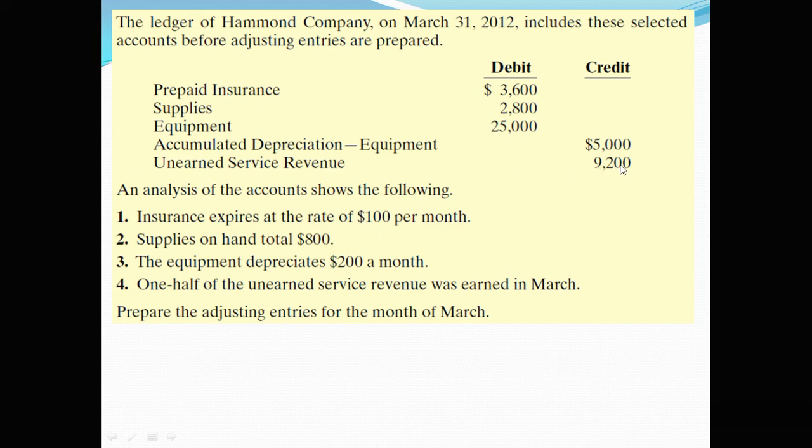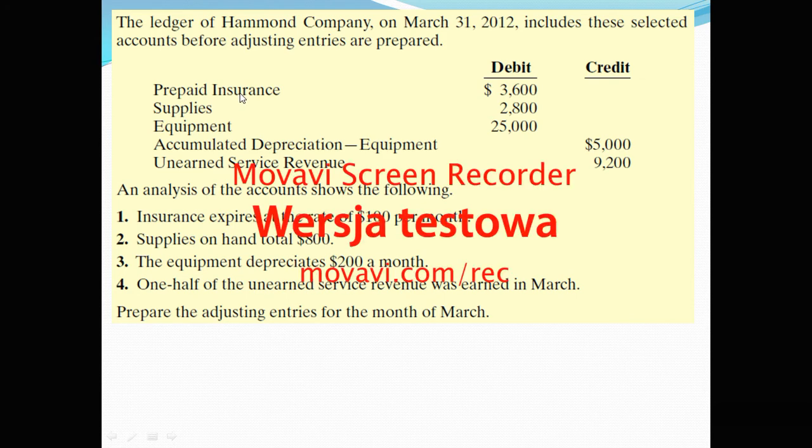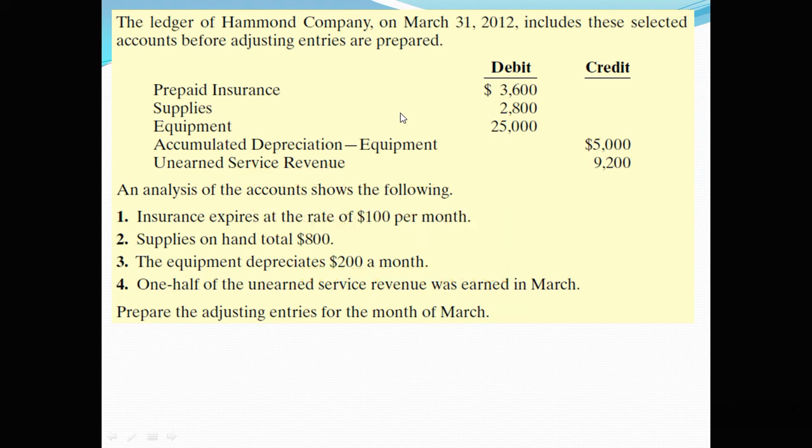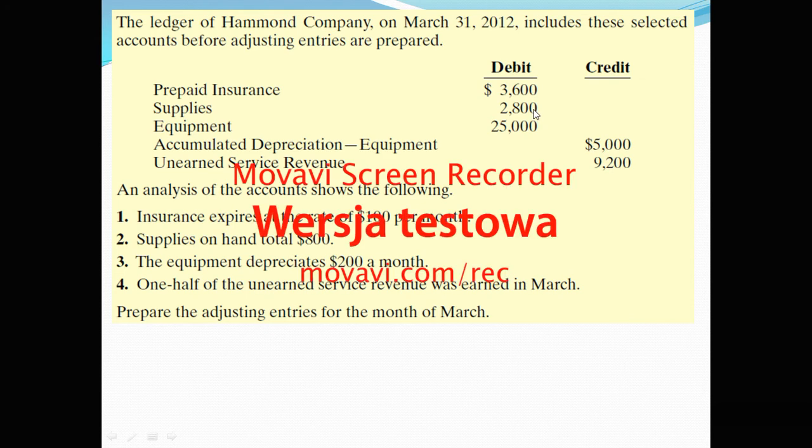So first of all, let me go. Prepaid insurance, it's the insurance. For insurance you pay in advance for a certain period of time. Supplies are like things that are used in this company. It can be, I don't know, notebooks, paper, pens, pencils, or whatever this company uses.